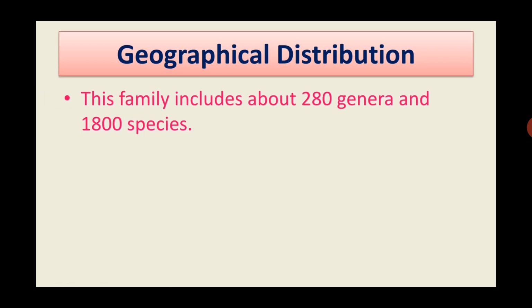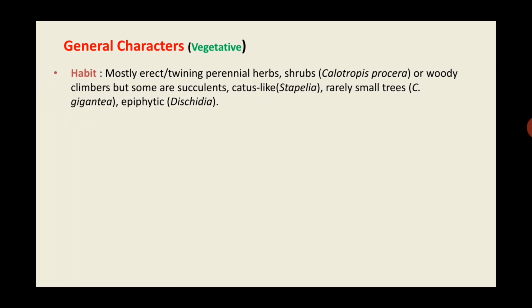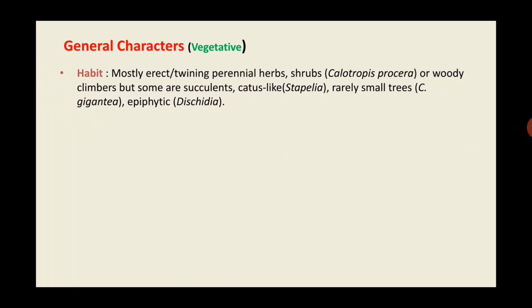Let us see the geographical distribution of family Asclepiadaceae. This family includes about 280 genera and 1800 species. The members of this family are mainly found in the tropical regions of the world. Friends, we know that tropical regions are the regions near the equator, that means warmer parts of the world. Let us begin the general characters, that is vegetative characters.